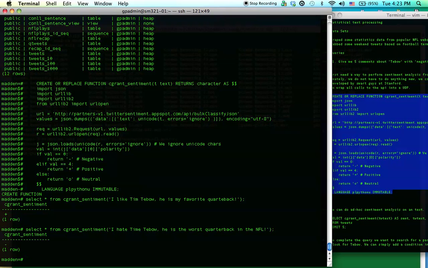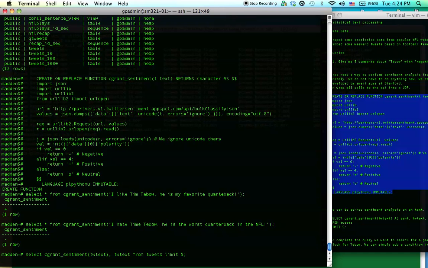Now let's merge this with the data we have already stored in the tweets table. We can write a function like select cgrant sentiment using TW text, which is the text column in the tweets table. Tweets, and let's limit it at 5. And we also want to see what text we're running sentiment analysis on, so let's do comma TW text. So we're building this using a declarative interface. We didn't have to reprogram anything.